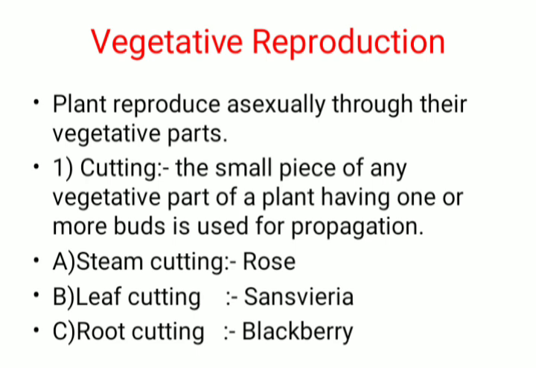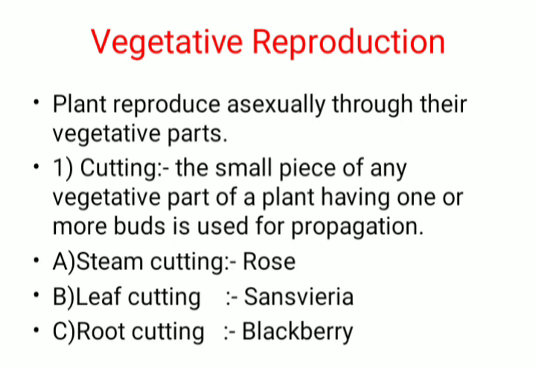Let's go towards the next part of the reproduction chapter, that is vegetative reproduction. Plants reproduce asexually through their vegetative parts. The new plants formed are genetically identical to their parents.